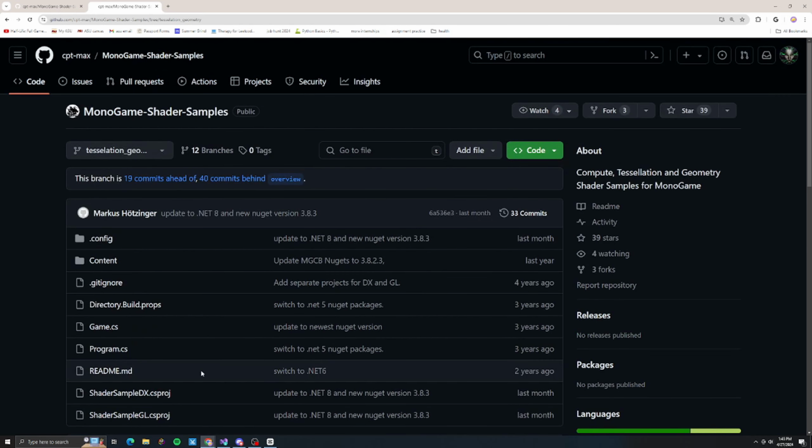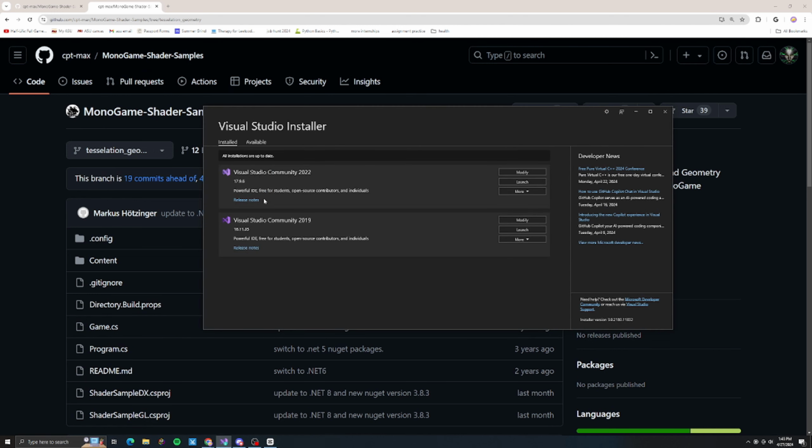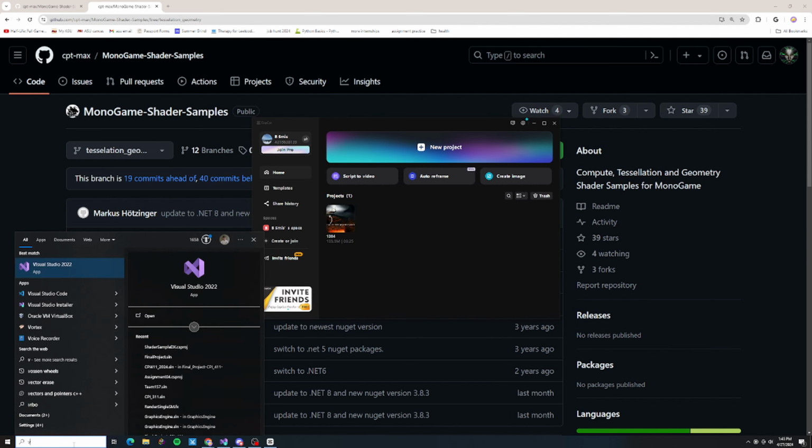So anyways, let's begin. Let me show you how to get this into your Monogame project. First things first, after you make sure that you have the newest version of Visual Studio, or a version that is later than 17.8, we can make a new project. So I'm going to do just that.